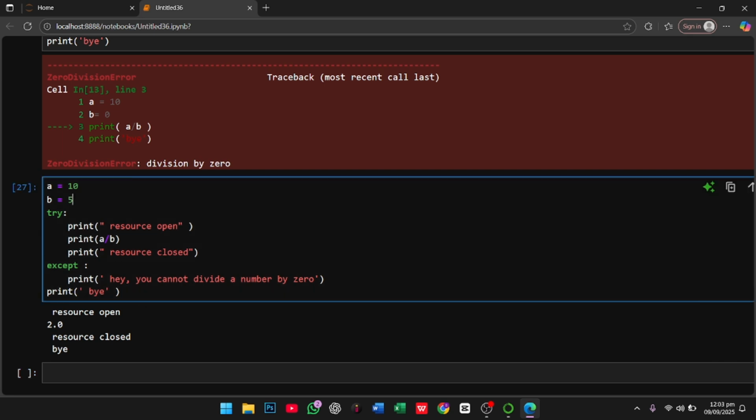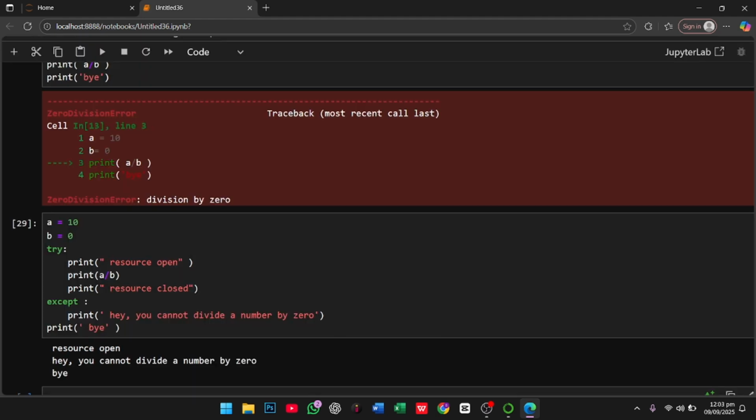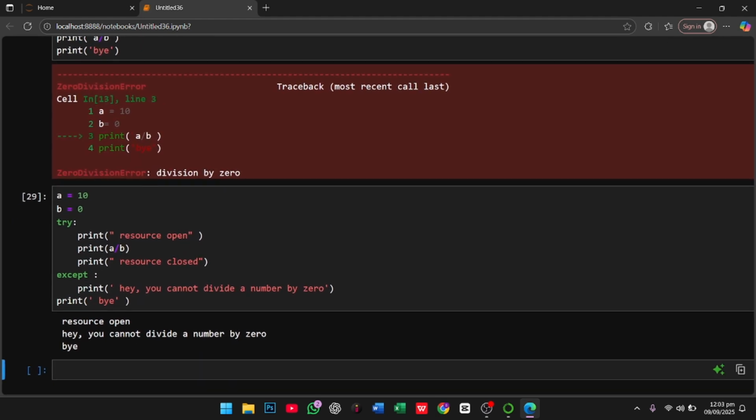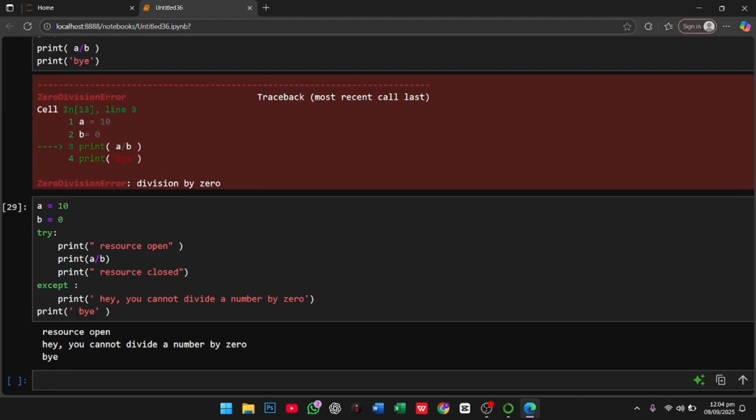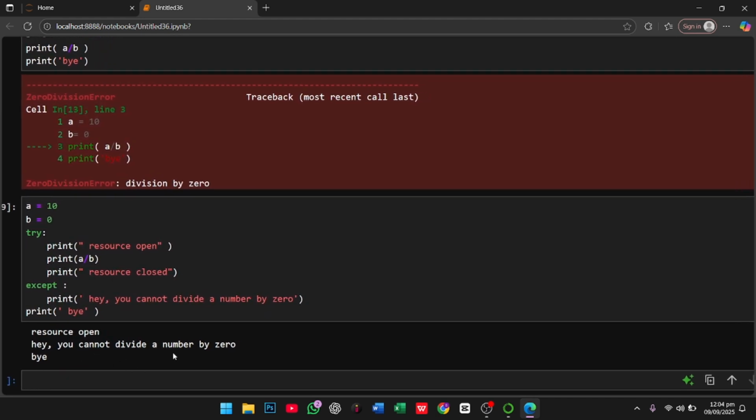But what happens if I change my condition so that b is equal to 0? When I run this program, you see our resource is open, and here you see a condition where it says you can't divide a number by 0 and "bye", but your resource can't be closed. So we have to change this situation.